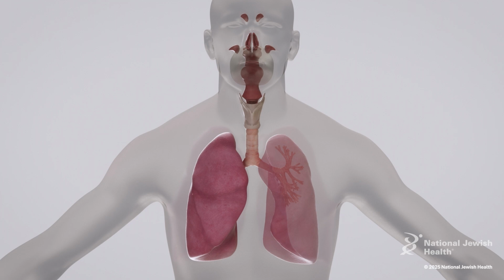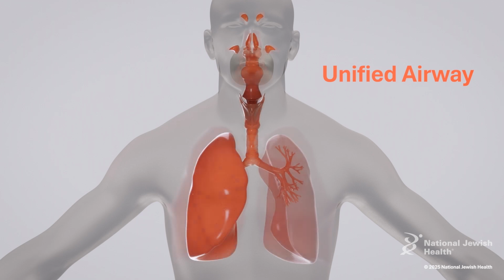Given the shared underlying cell biology and immune control mechanisms between the upper and lower airway, the unified airway concept considers the connectedness of the respiratory tract as critical to understanding the frequent co-occurrence of upper and lower airway disease in individual patients.